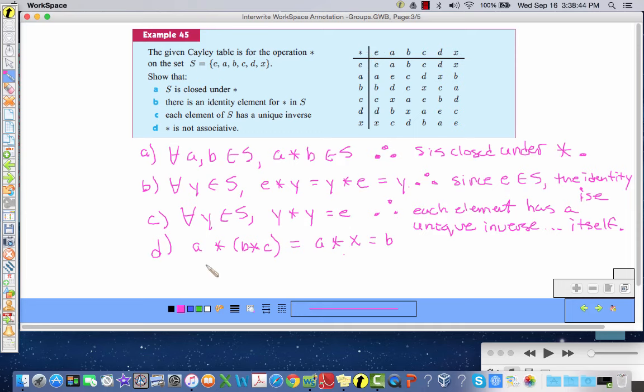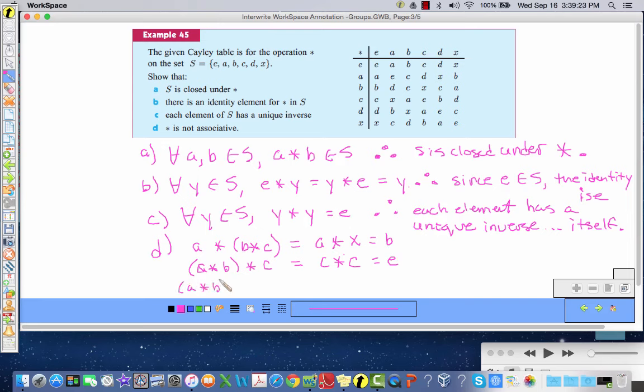So now I'm going to show a counterexample. I'm moving the parentheses here, star C, and showing that it does not equal B. So A star B, what is A star B? A star B is C, so this becomes C star C, right? And we already know what it is because these are self-inverses, but let's just make sure C star C is E. It's the identity element.